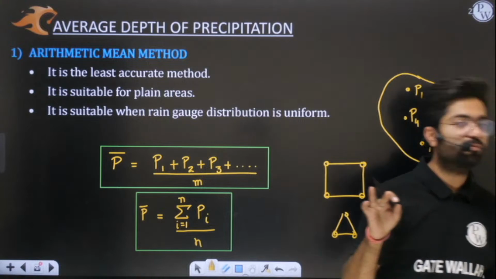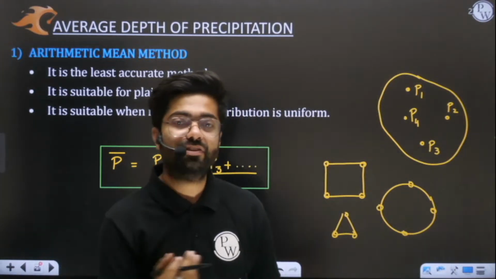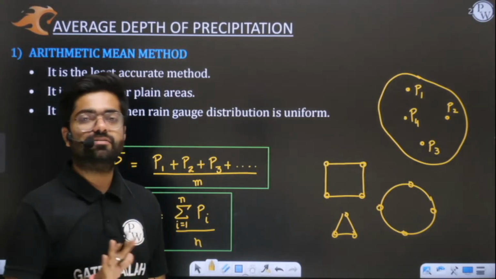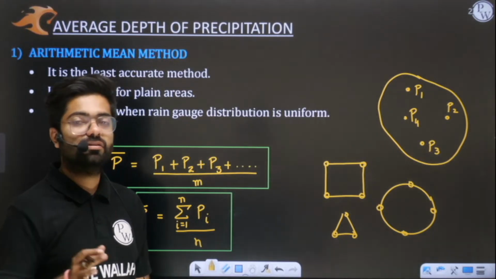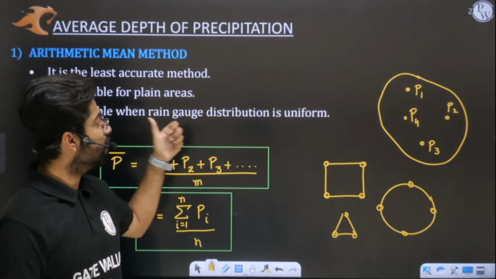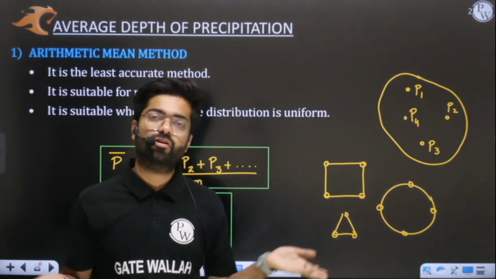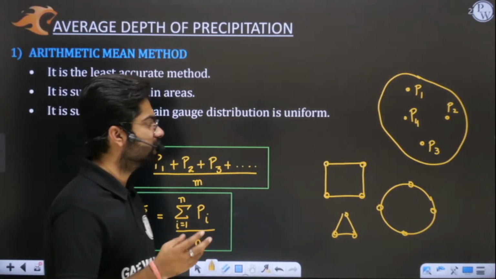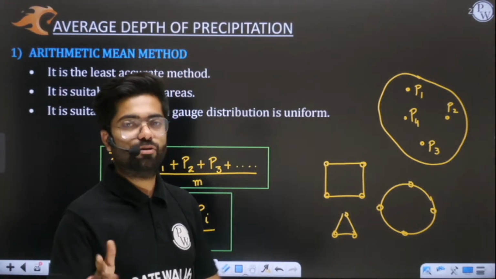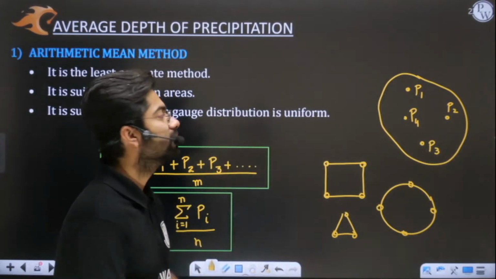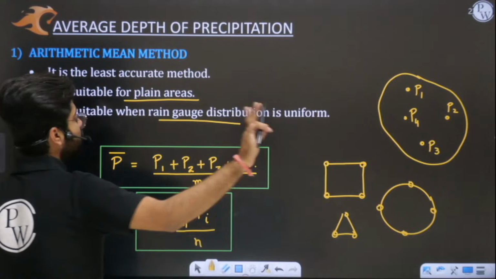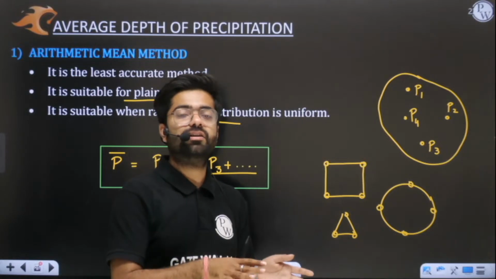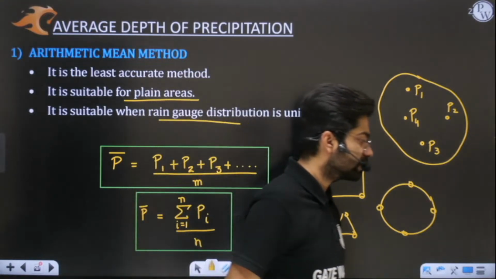But practically, sir, this is not feasible. Practically, neither will you find plane areas, nor will you see that rain gauge distribution is uniform. Most of the time some rain gauges are placed near to each other, and you will see that the distribution is non-uniform in nature. I hope this is very clear to you. Practically, both of these points are failing. Kindly comment. Yes or no? Tell me, then I will proceed.